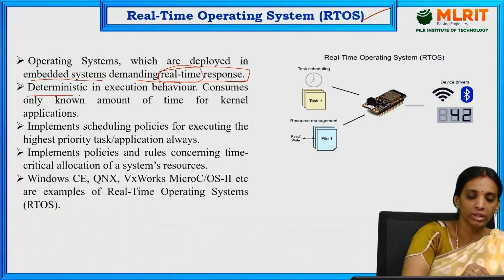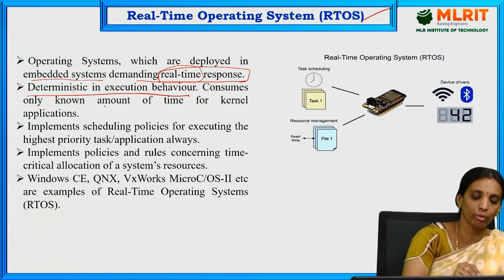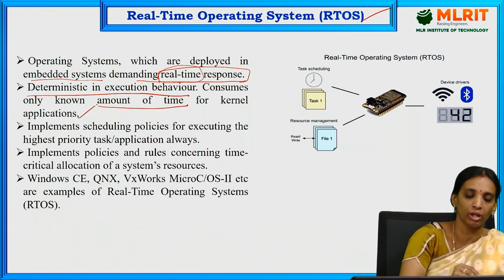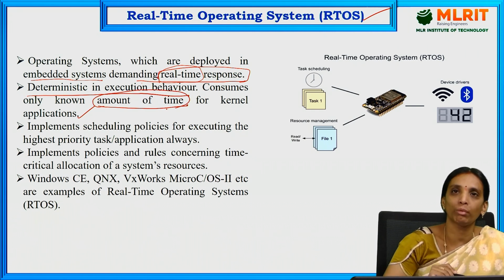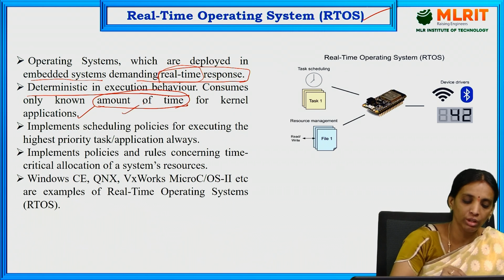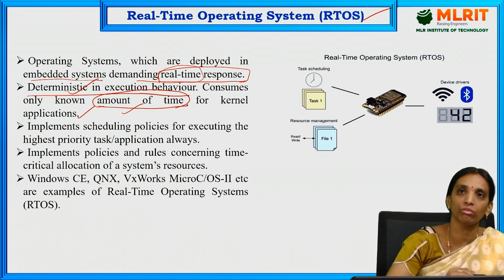It is deterministic in execution behavior, consuming only a known amount of time for kernel application. This is the main criterion for real-time operating systems: it should complete its response within a known amount of time only. That's why it is called deterministic in execution behavior.